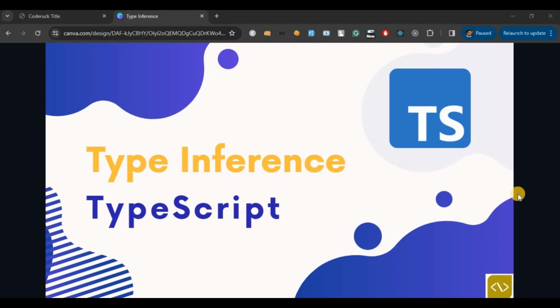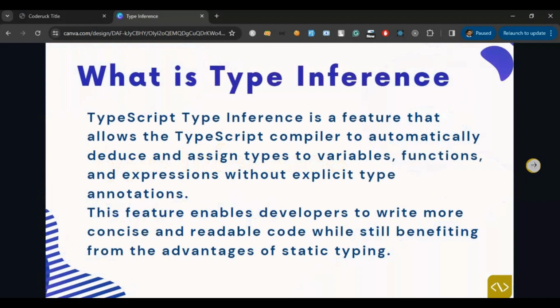Hello, in this video we are discussing type inference in TypeScript. So what exactly is type inference?